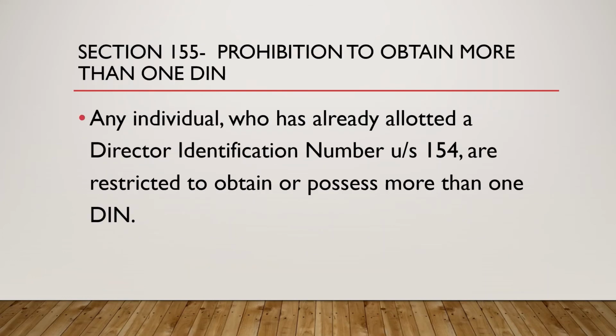After section 153, 154, now comes section 155. Now what is this section telling? Section 155 of the Companies Act 2013 is about the prohibition to obtain more than one DIN. That means one person cannot obtain more than one DIN, even for a number of companies.